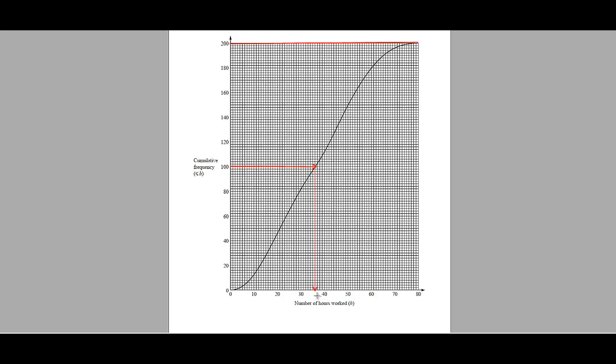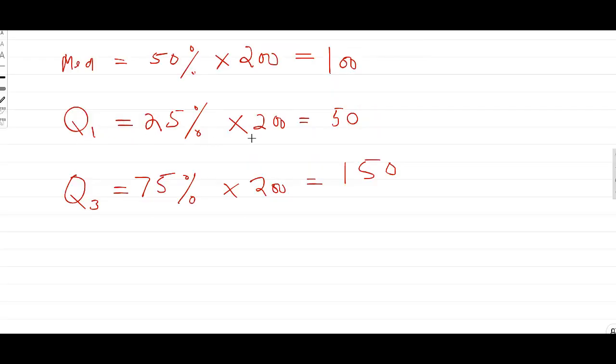Now we have to see what the value is. 36 is the median. The Q1 is 25% of 200, which is 50, and the upper quartile, Q3, is 75% of 200, which is 150.